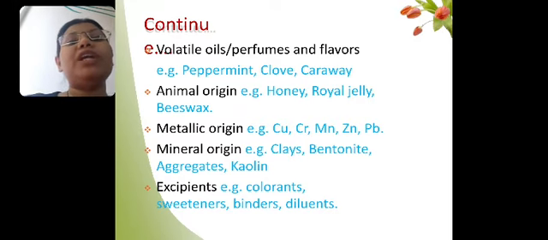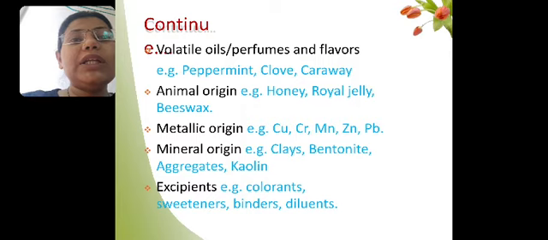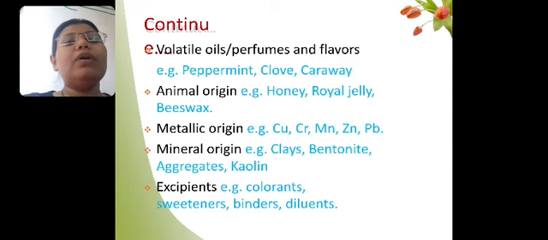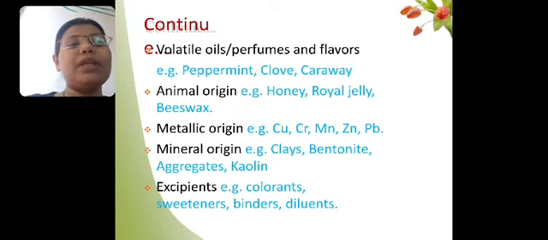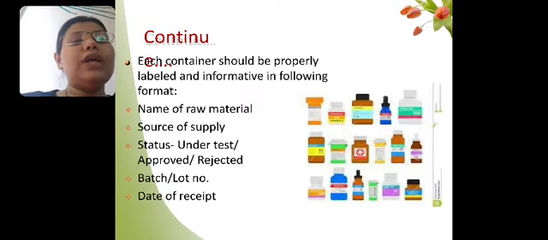For example, a separate area for volatile oils, perfumes and flavors. There should be a separate area for the storage of animal origin drugs such as honey, beeswax, royal jelly, etc. Metallic content should be stored separately. Then mineral origin contents such as clays, bentonite, aggregates and kaolins should be stored separately. Then there should be a separate section for the storage of excipients such as colors, sweeteners and binders. Diluents should be there.